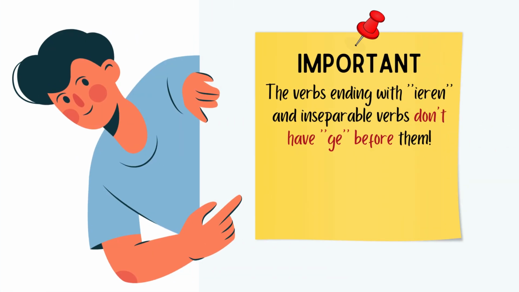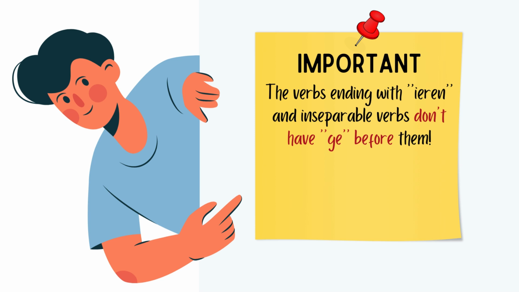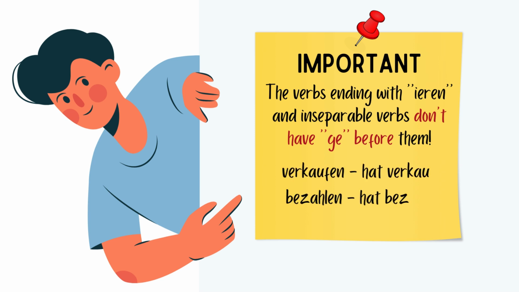Now there are some exceptions to this rule. If a verb ends with ieren and if a verb is inseparable, then you don't have to add ge before the verb. Zum Beispiel, studieren becomes studiert. Gratulieren becomes gratuliert. Verkaufen becomes verkauft. Bezahlen becomes bezahlt, and so on.